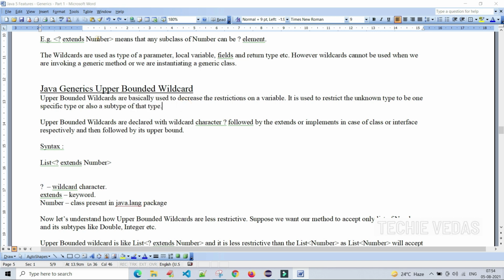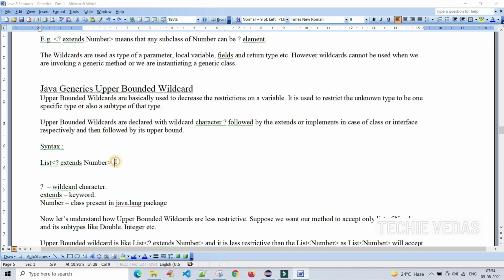Upper bounded wildcards are declared with the wildcard character, the question mark, followed by extends or implements, followed by the upper bound. Extends or implements, in case of class or interface. For a class we use extends, for an interface we use implements. However, we can do for a class extends another class, and implements another interface. We can replace extends with implements while we are working with an interface.